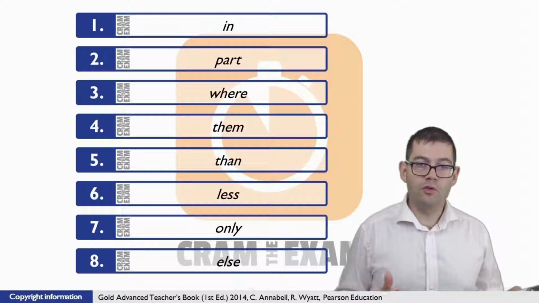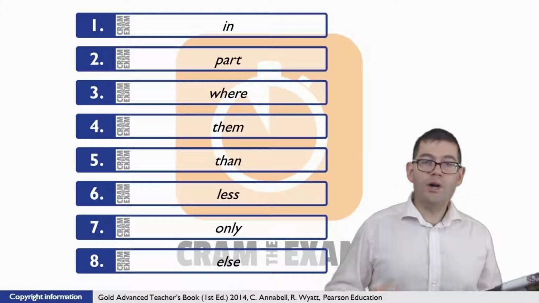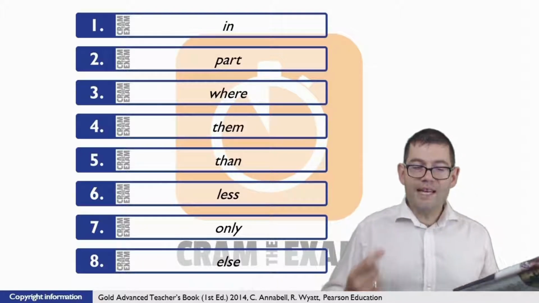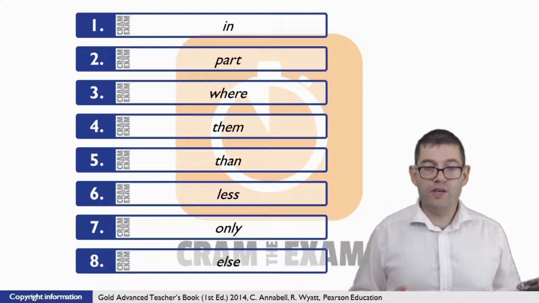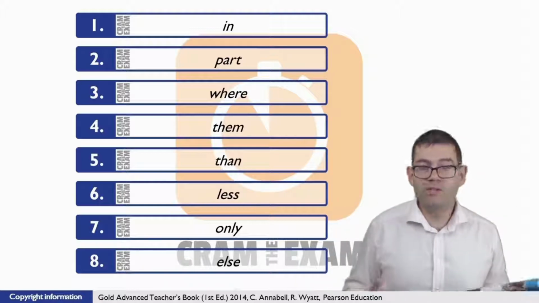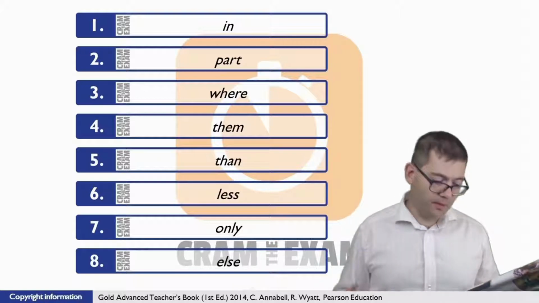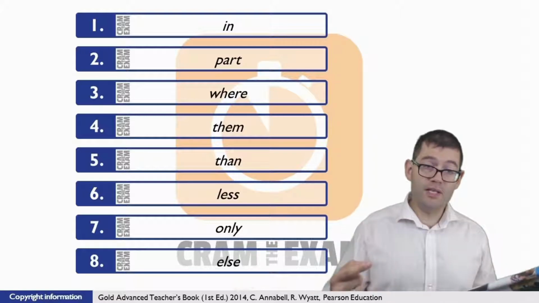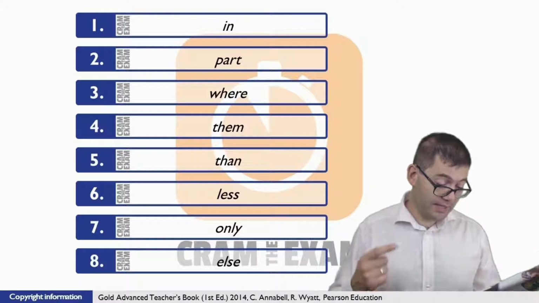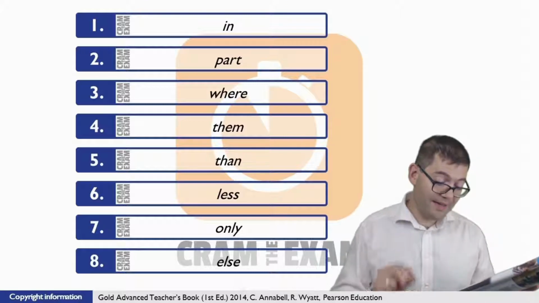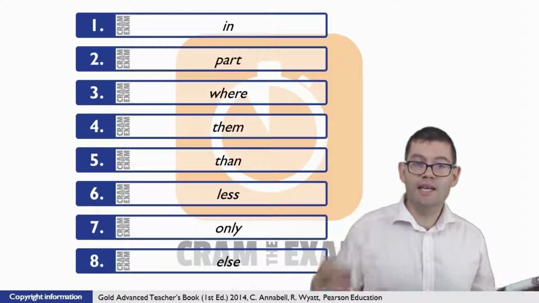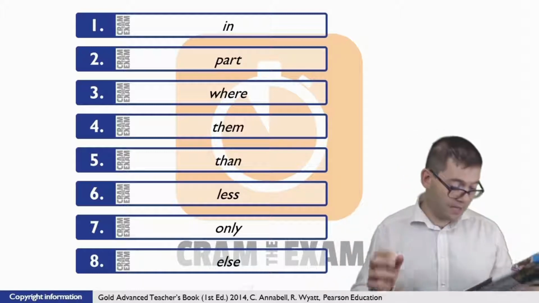For question number 4, it says, I'm one of. So we need a word to refer to a group of people, whatever that group of people might be. And which group of people are we talking about? Well, if we have a look earlier on in the paragraph, it says that Harvard University have persuaded thousands of people to take part in the survey or in the experiment.